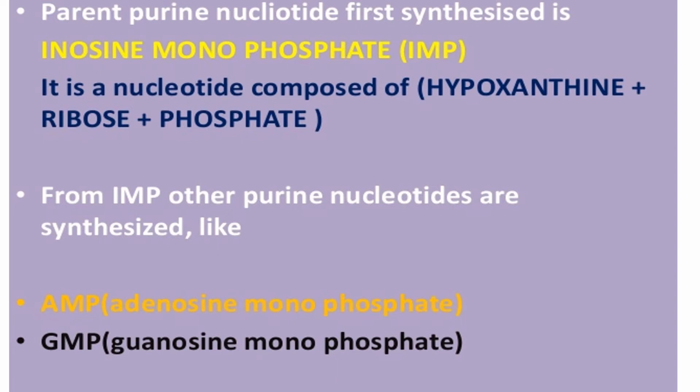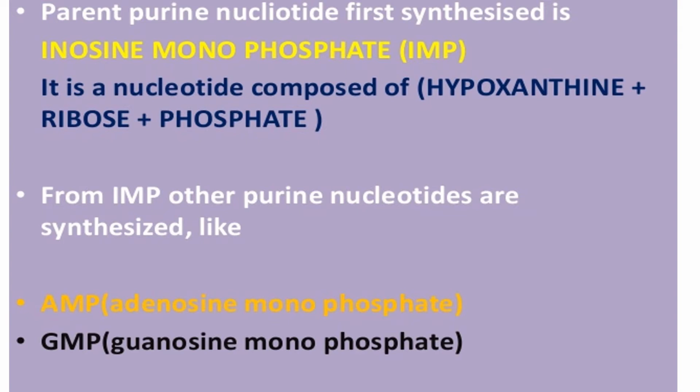There are two pathways in this. One is a linear pathway which forms inosine monophosphate, starting from ribose 5-phosphate to inosine monophosphate. Inosine consists of hypoxanthine plus ribose plus phosphate, and hypoxanthine ribose phosphate is called inosine monophosphate.